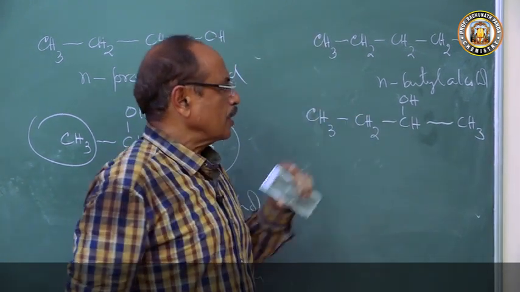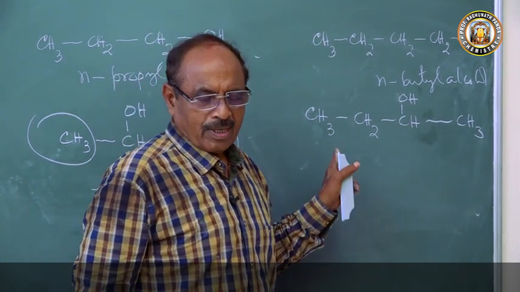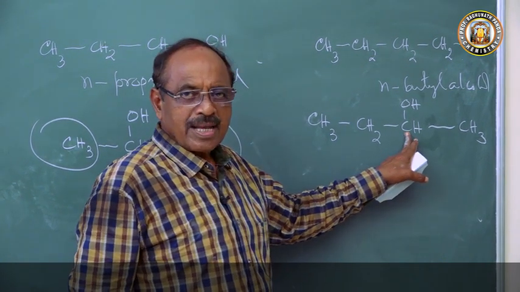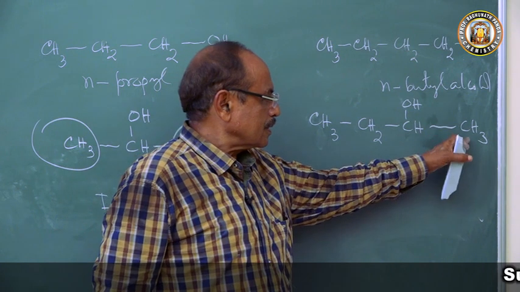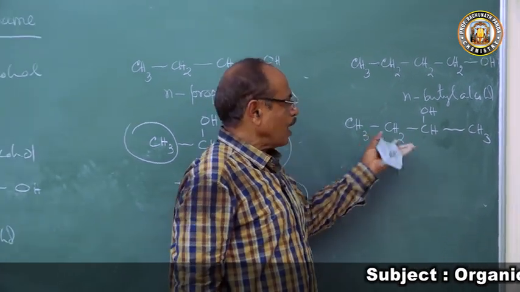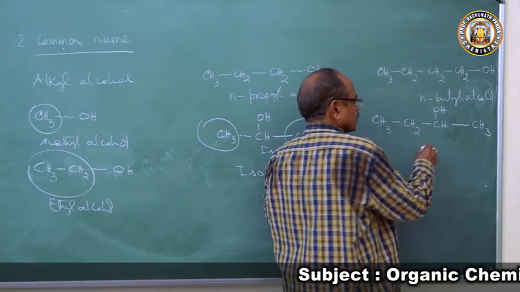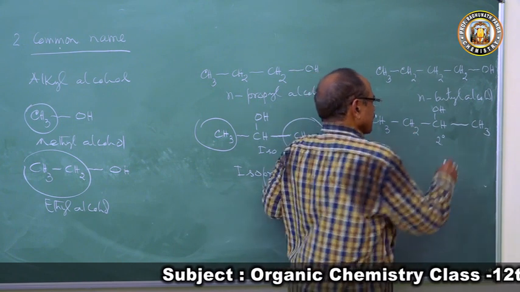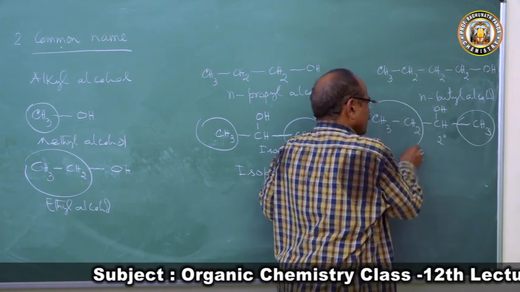This also looks like a long chain, but not a long chain because there is a branch. There is a branching: one CH3 on this side and CH2CH3 on the other. The two branches are there. But then how to name this? This carbon atom is a 2-degree carbon atom. Why? Two alkyl groups are bonded. So this is a 2-degree carbon atom.